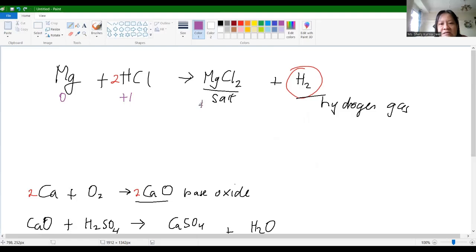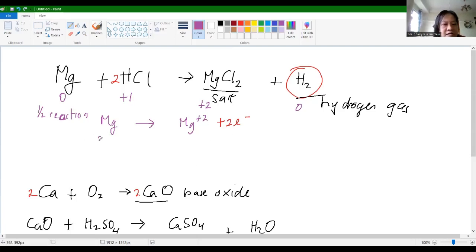This is +2, because magnesium is in group 2. This is 0. The half reactions: magnesium reacts into Mg2+, and in the half reaction you always have to write the electrons to balance it, 2 electrons.